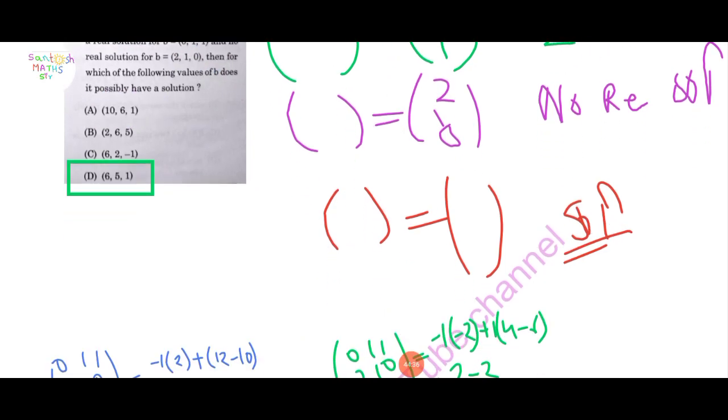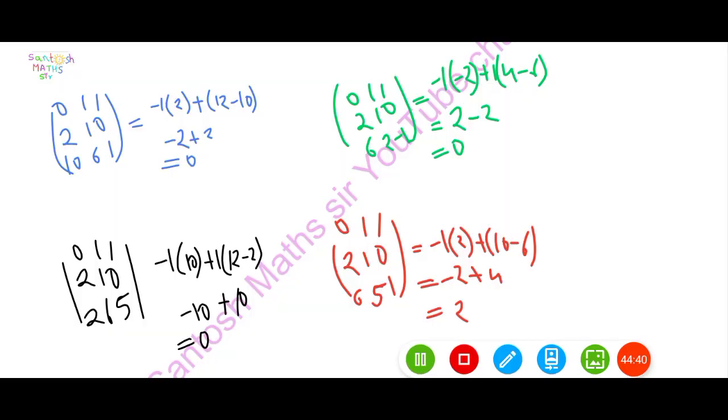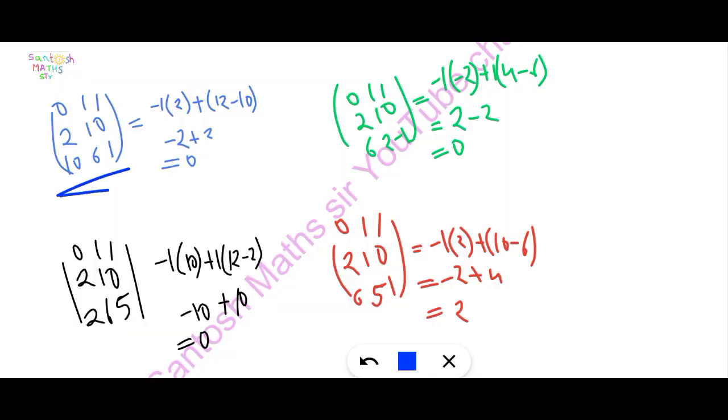First of all, find this for all options. This is option number A. Here finally we get the determinant equal to 0. This is option number 2. Here also we get 0. This is option number 3. Here also we get 0.